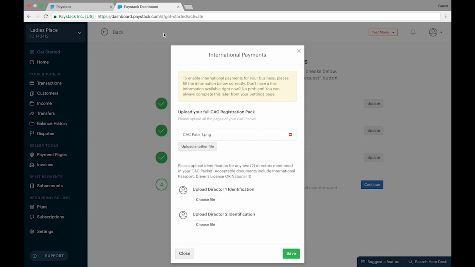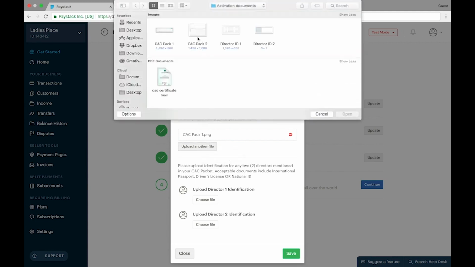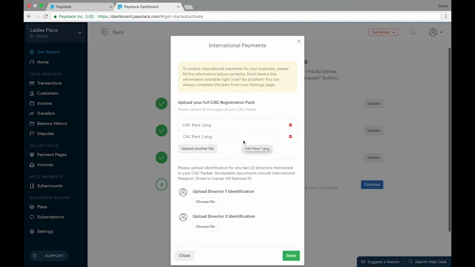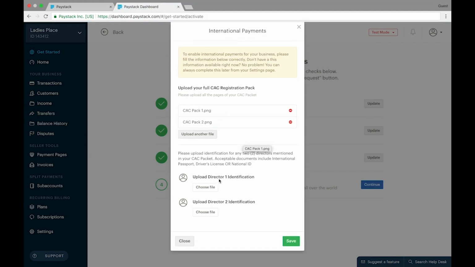And it is important that this form is part of the pack that you've uploaded if you wish for international payment for your business. So you can see that you can upload as many documents as you wish. So yes, that is done.